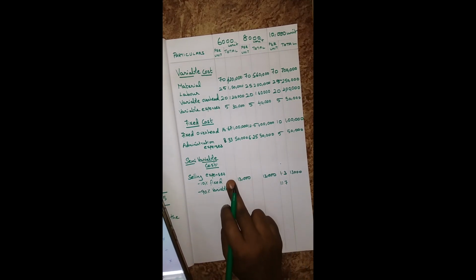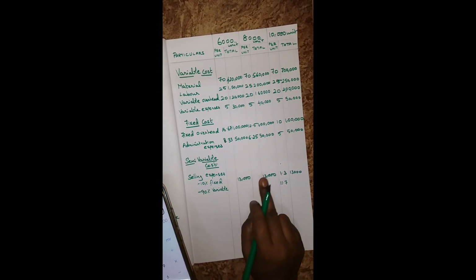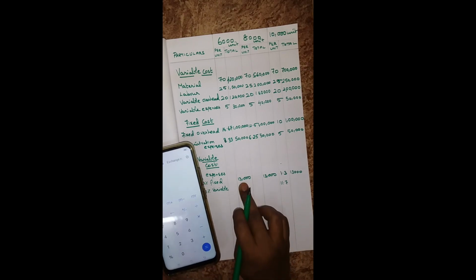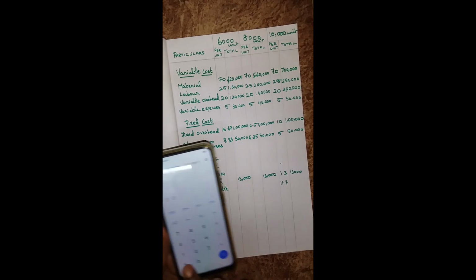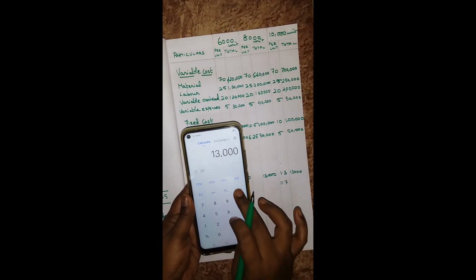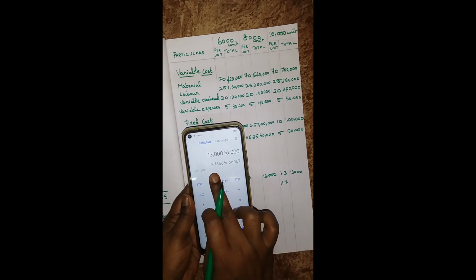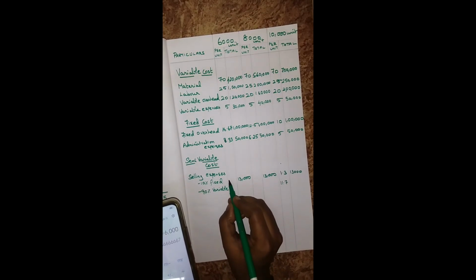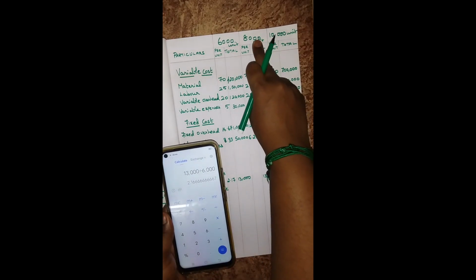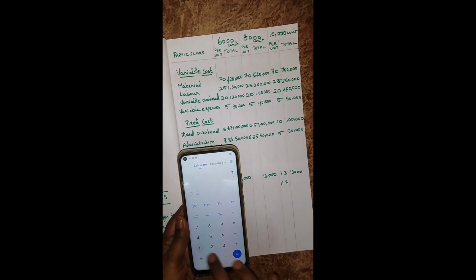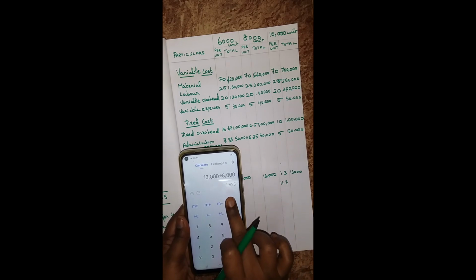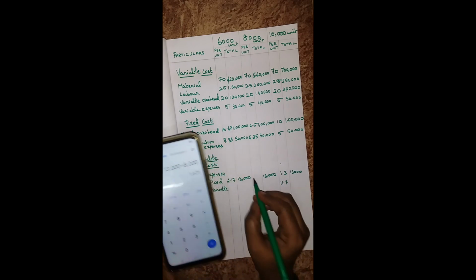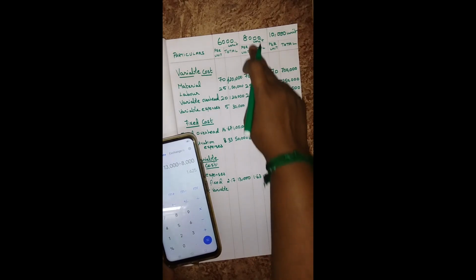Then find out the per unit for 6,000 units. 13,000 divided by 6,000, you will get 2.17 per unit for 6,000 units. Next one 13,000 divided by 8,000, you will get 1.63 for 8,000 units.